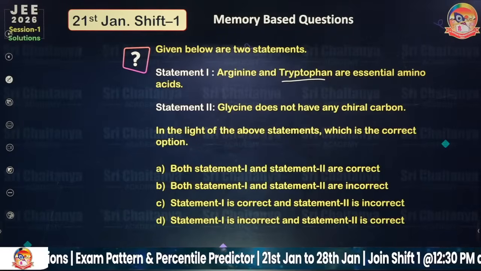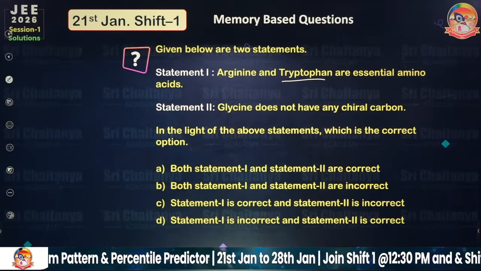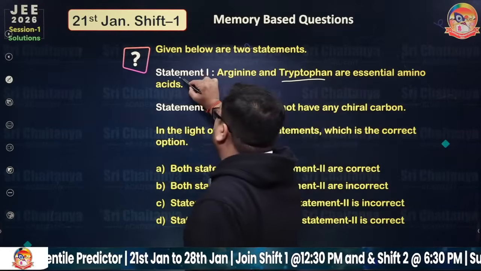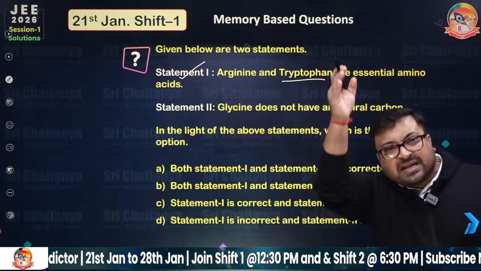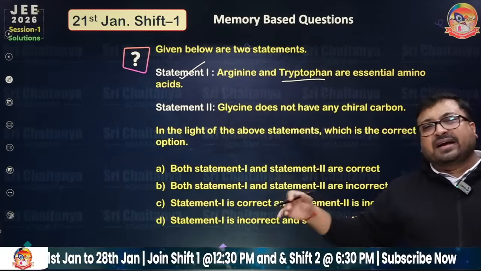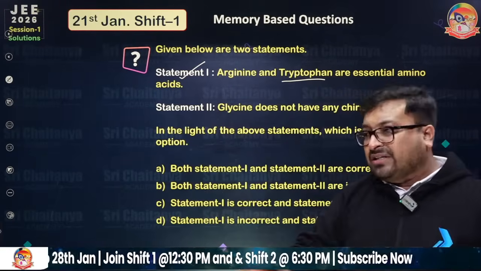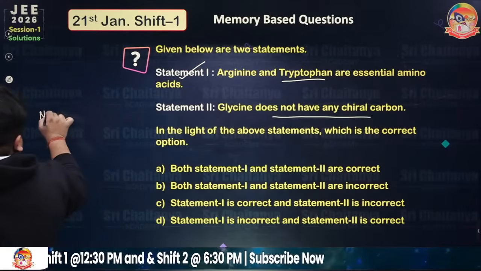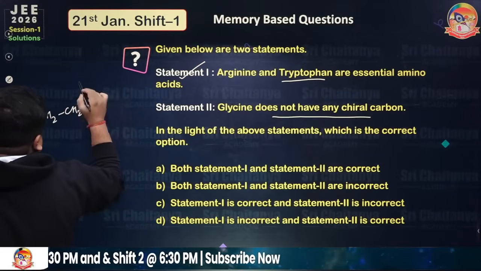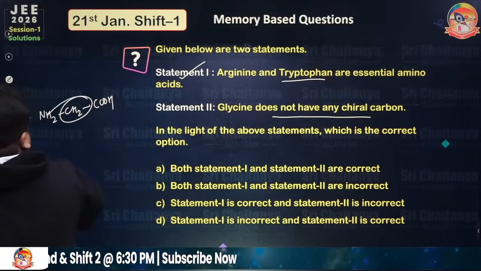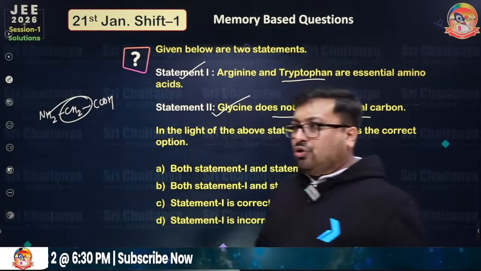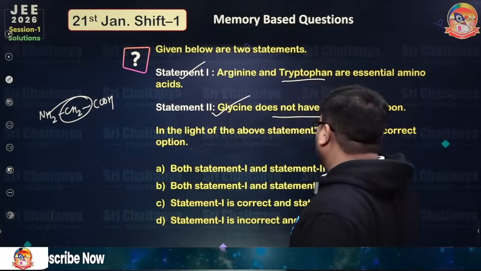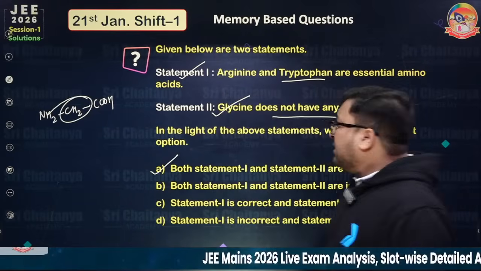Arginine and tryptophan are essential amino acids. Yes, actually this is true. When you observe the NCERT, it is written directly that they are essential amino acids. And glycine does not have any chiral center. This is NH2, this is CH2, and this is COOH, okay? So there is no chiral carbon, so statement 2 is also correct. Statement 1 and statement 2 are both correct, so this is the right answer.